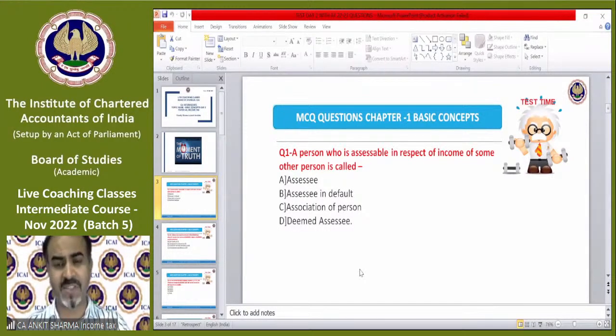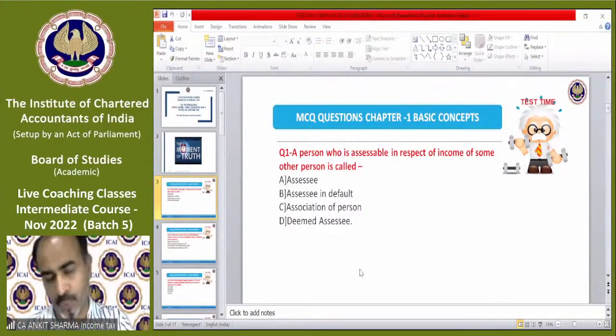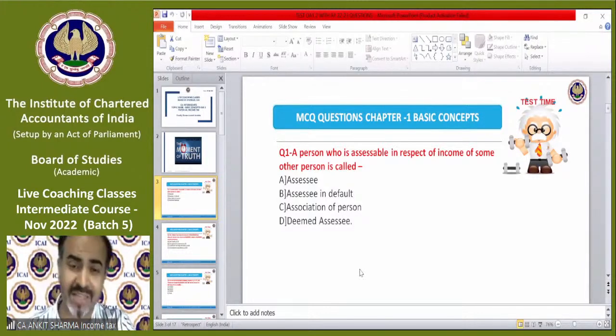A person who is assessable in respect of the income of some other person is called a deemed assessee. I have told you, in the definition of assessee, the person is assessable for some other person, like the minor child, etc. Those are called deemed assessee. The correct answer is D. Rekha is saying A. No, Miss Rekha, the answer is D.